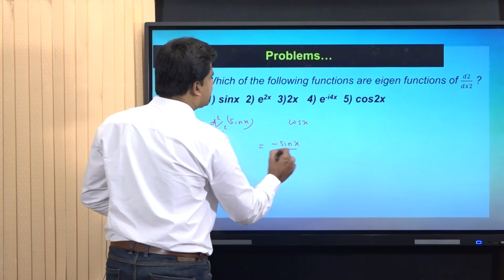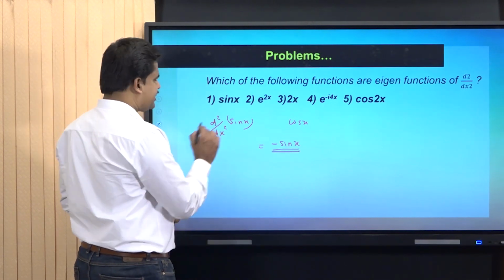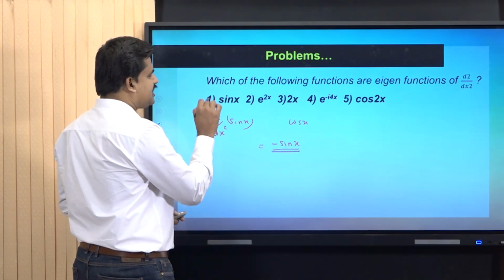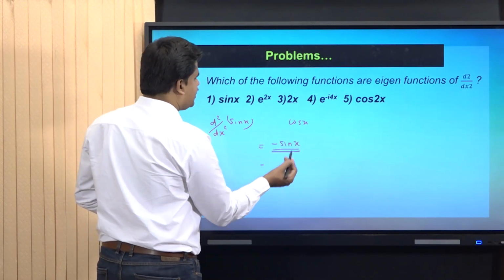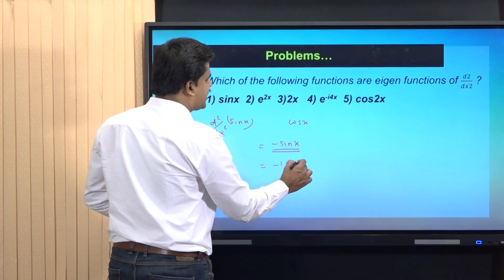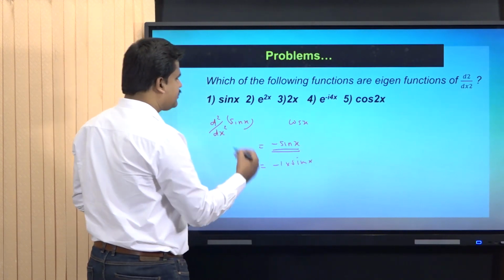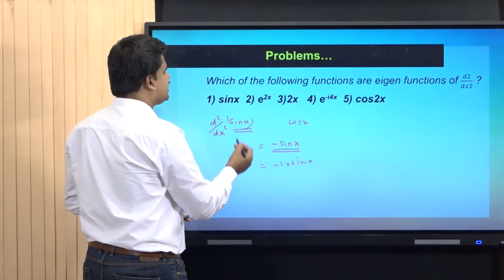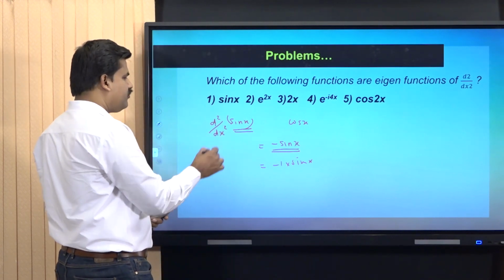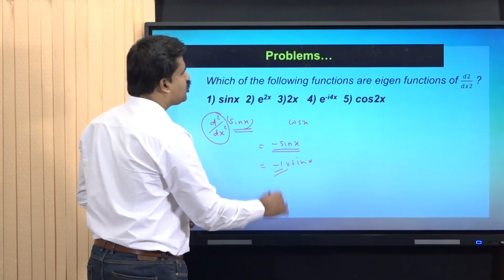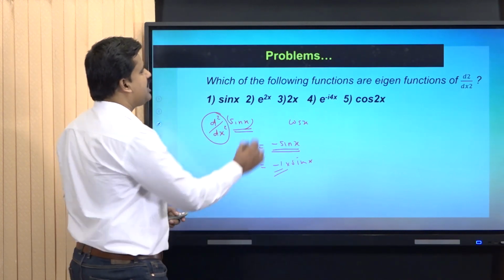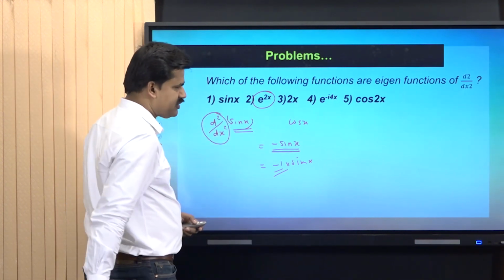The final result is minus sin x. That is, performing the differentiation twice leads to the final result, minus sin x. That is equal to minus 1 into sin x. This implies that the function sin x is an eigenfunction of the operator d square by dx square with eigenvalue equal to minus 1. Now we can take the case of e raised to 2x.